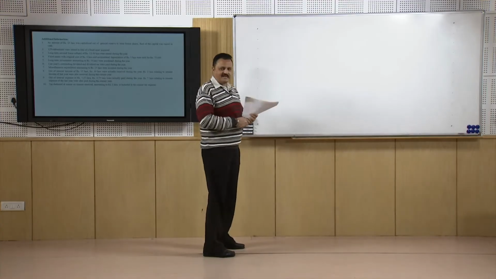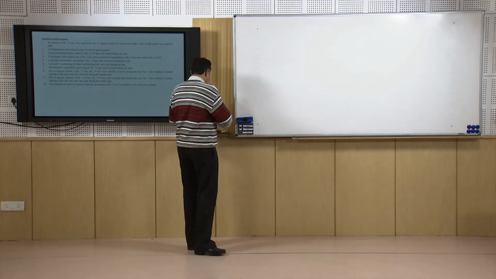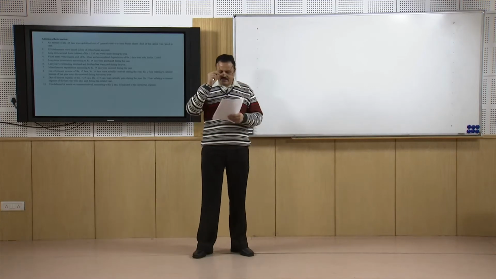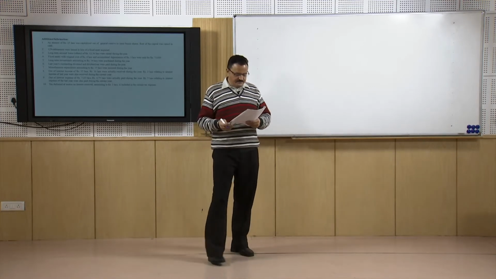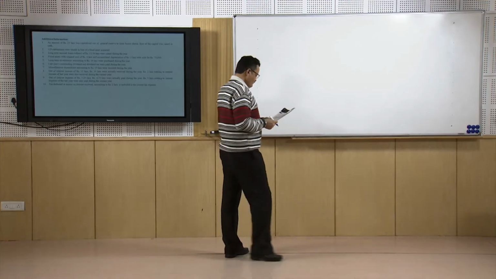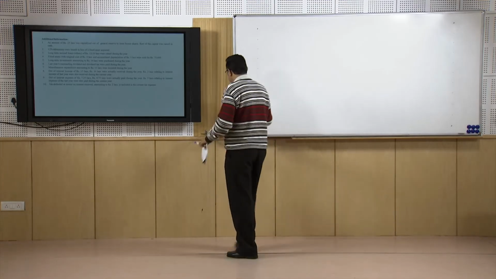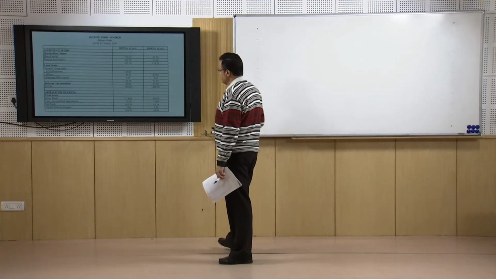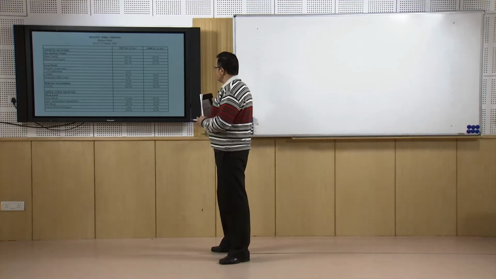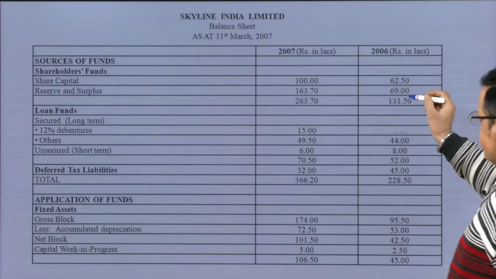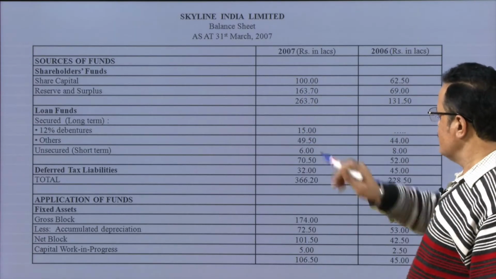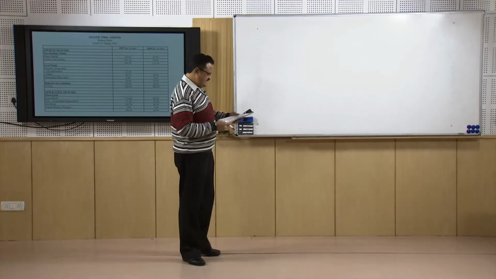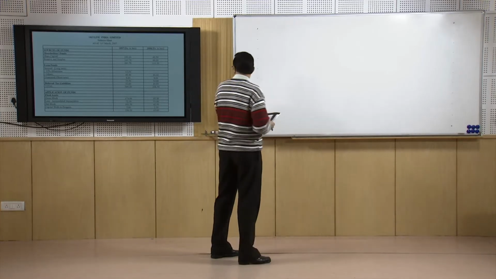So first we will start the analysis of reserve and surplus. If you look at the reserve and surplus figure, what was the increase in the reserve and surplus? If you look at the basic cash flow statement, or even at these figures, the reserve and surplus is 69 lakhs here, opening balance. Closing balance has become 263.70 lakhs.